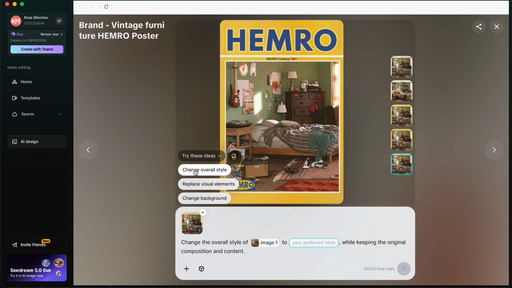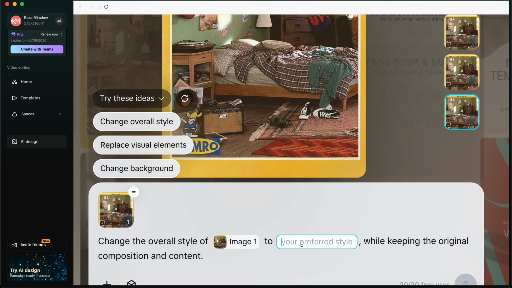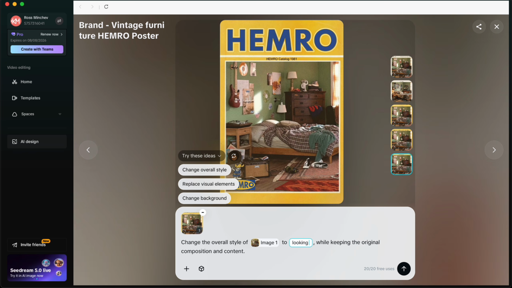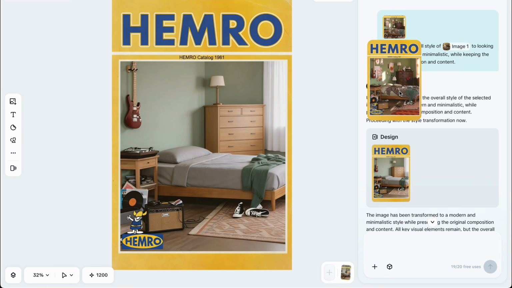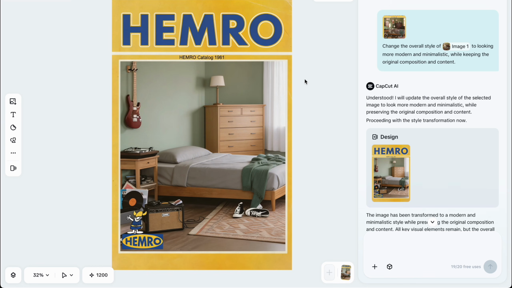For example, I can click change the overall style of this to like looking more modern and minimalistic. It looks pretty good. What do you guys think? Now, actually, the new one looks not so messy. The old one looks messy. This one looks in order. Anyways, you can play around with the CapCut too in any direction, as you can see.